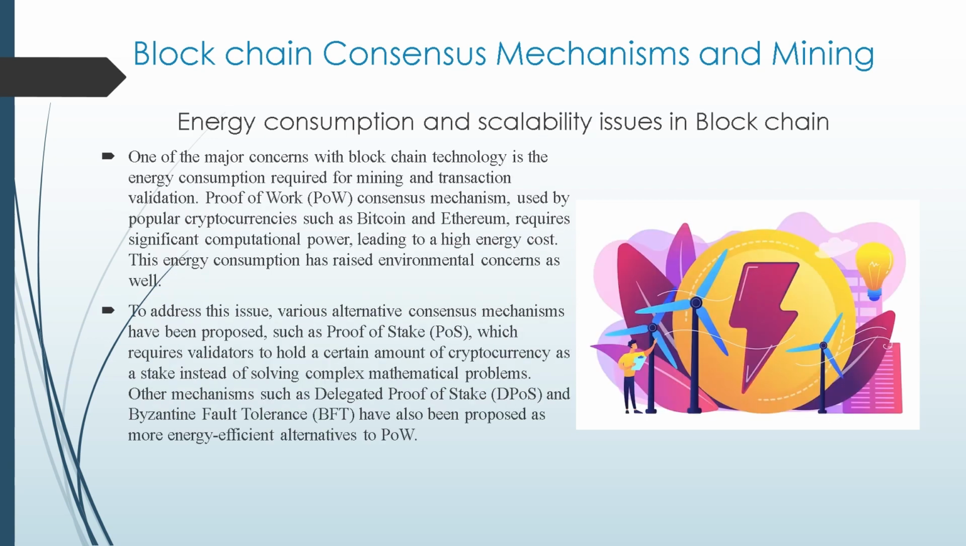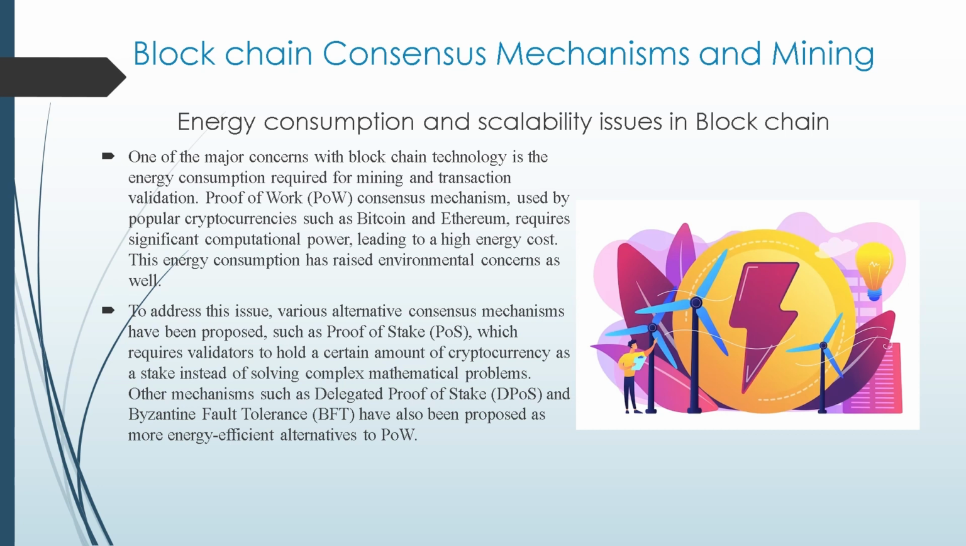One of the major concerns with blockchain technology is energy consumption required for mining and transaction validation. The proof of work (POW) consensus mechanism, used by popular cryptocurrencies such as Bitcoin and Ethereum, requires significant computational power, leading to a high energy cost. This energy consumption has raised environmental concerns as well.